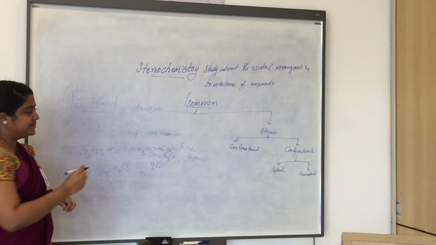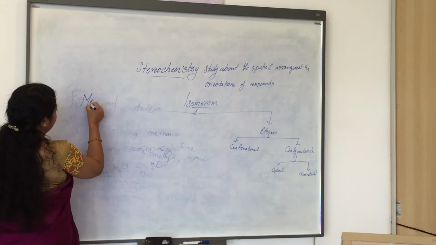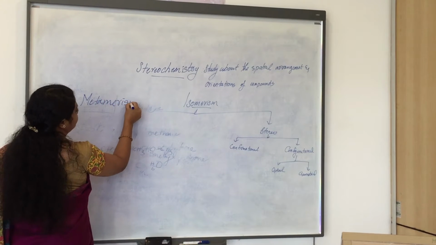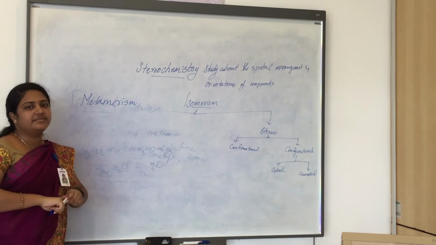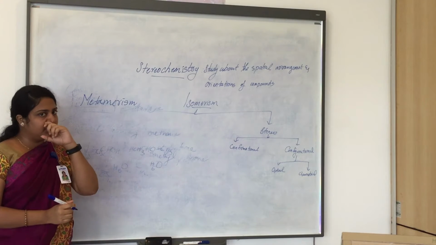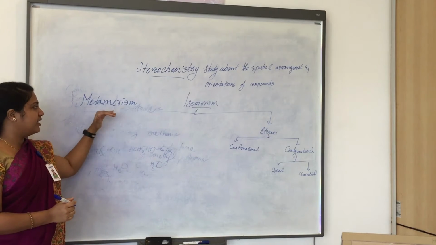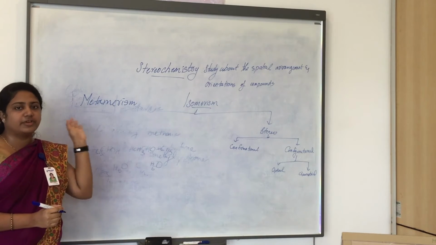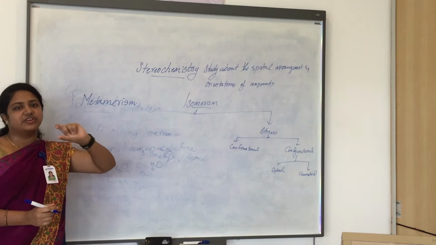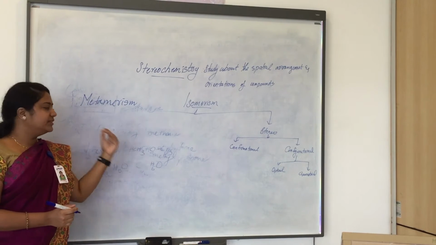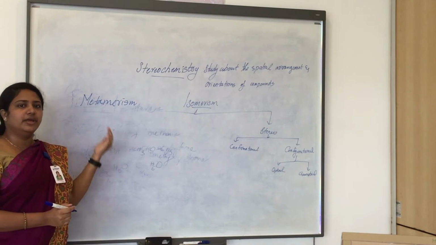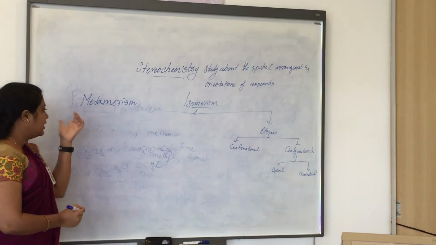First one is metamerism. Metamerism is nothing but, as we saw in the above compound, methoxymethane, the difference is in the number of carbon chains in both the compounds. That is, if you are taking a bifunctional group as the functional group, the arrangement of carbon chains will be a little bit different on both sides of the bifunctional group.